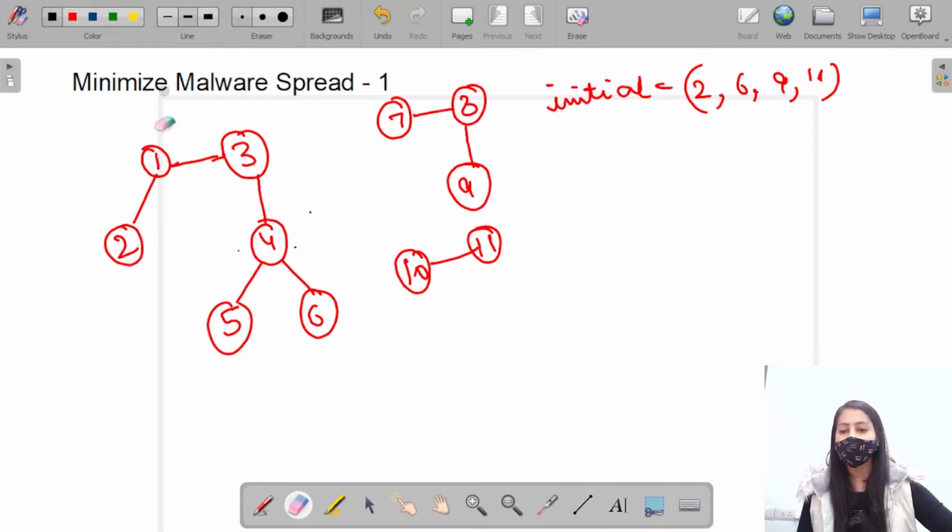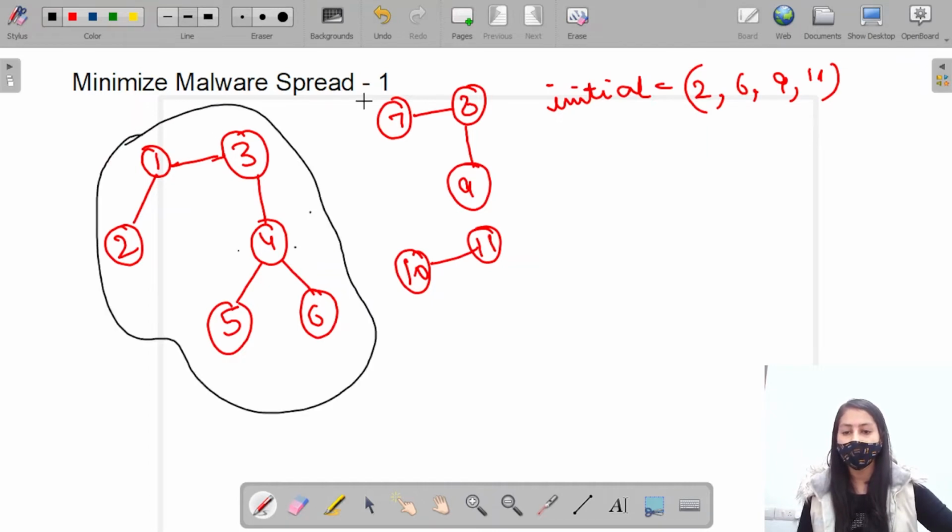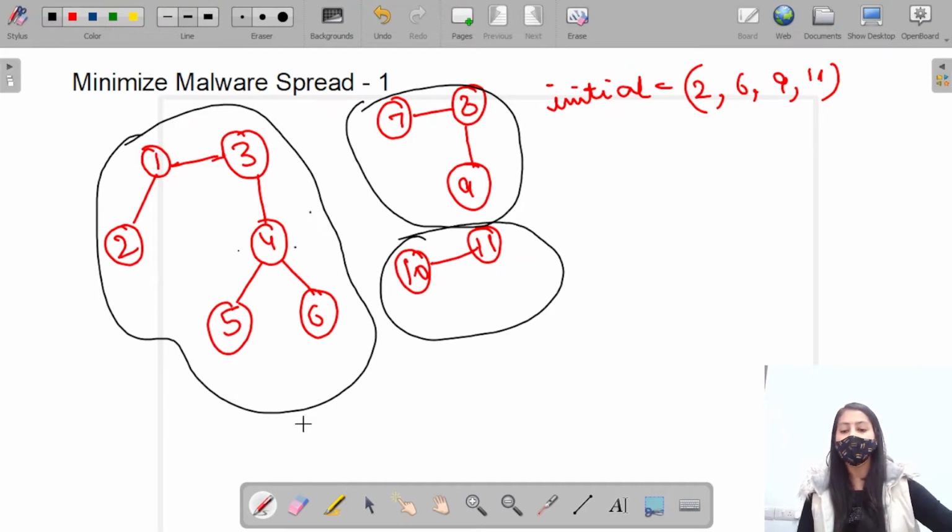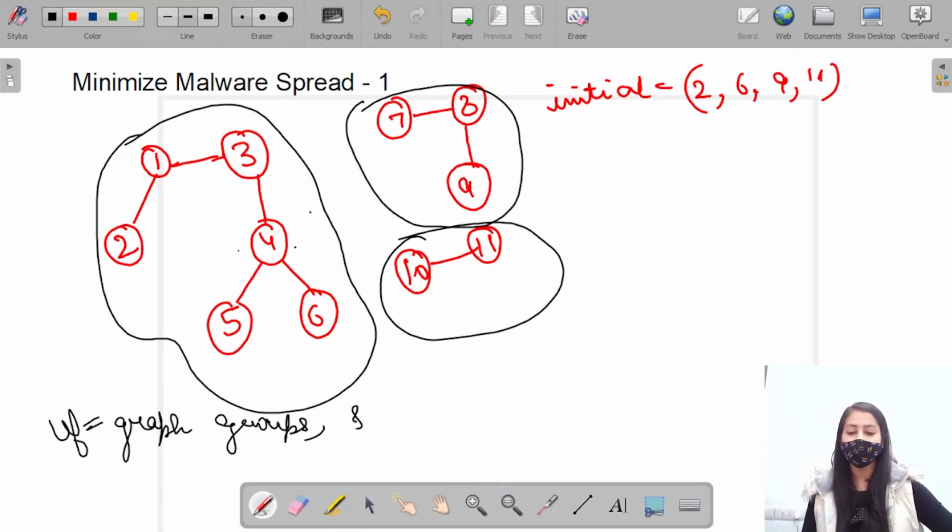Now you can see that if I make groups of nodes, this is one group, this is another, and this is another, right? So if I find the union of this graph, the given network, then this graph will be divided into groups. Also the union function will give me the size of each group, right?